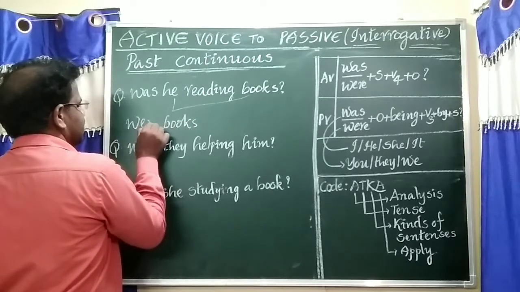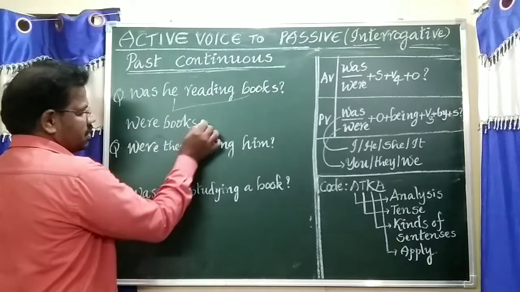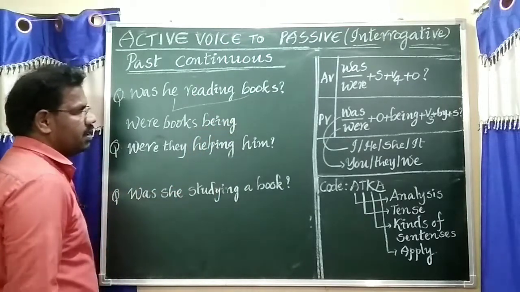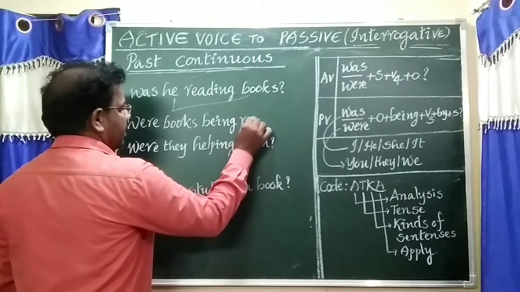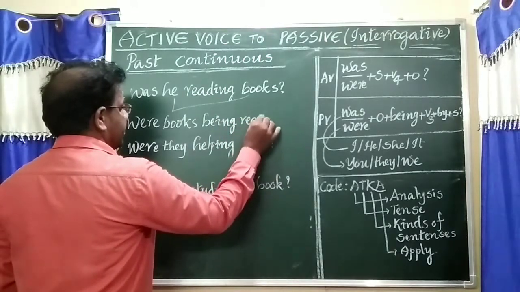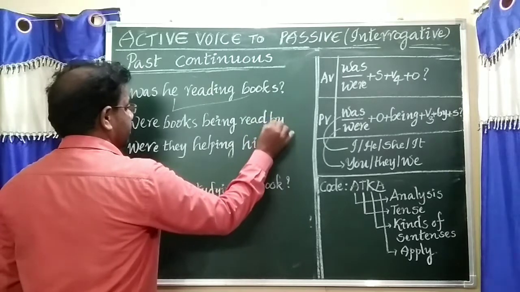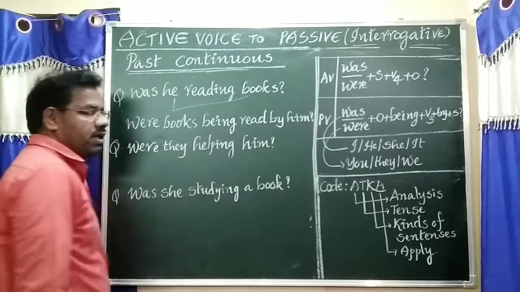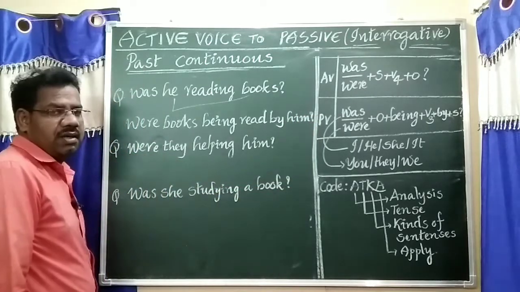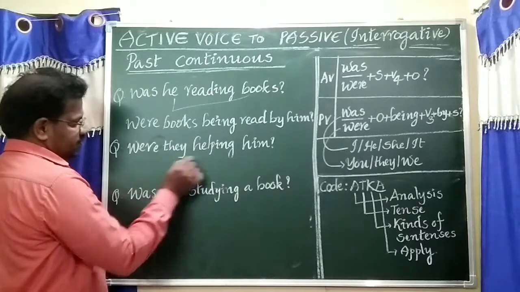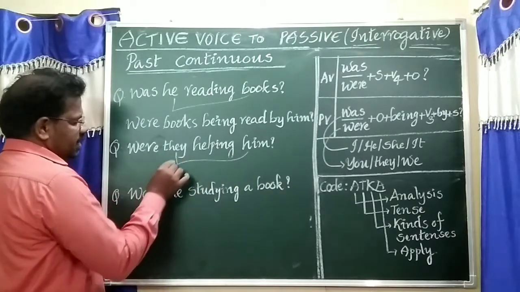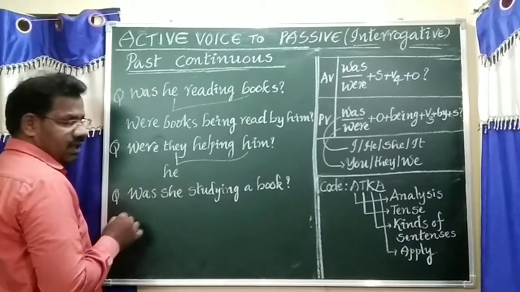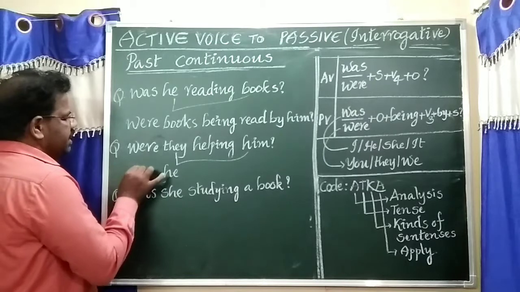Were books being read by him. Question mark compulsory because it is interrogative model. And second one: object should be written straight to the subject. Him changes as he. Suitable helping verb is was.